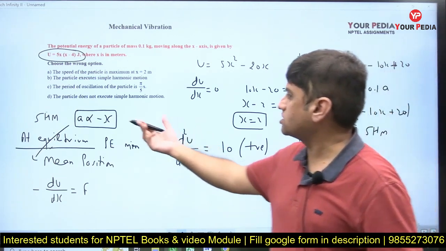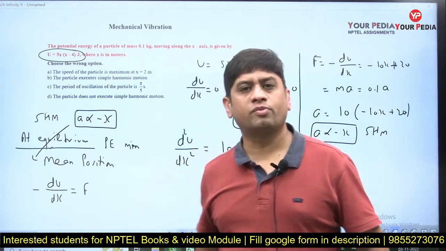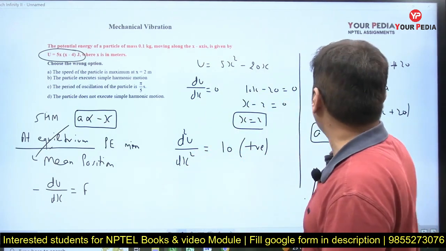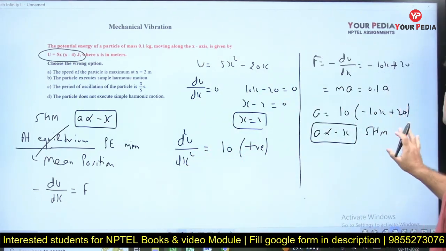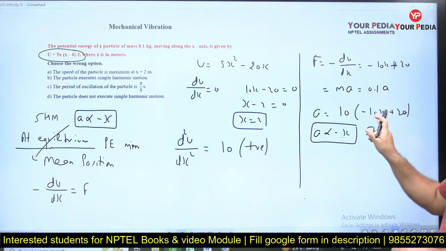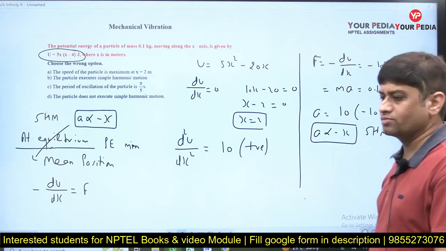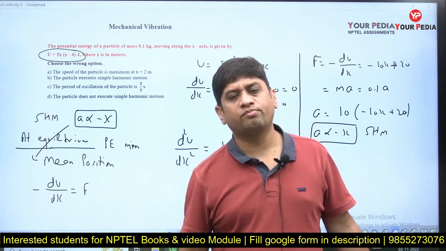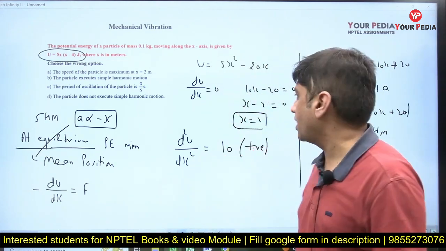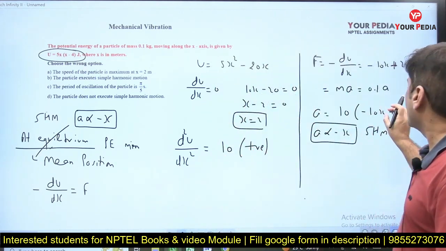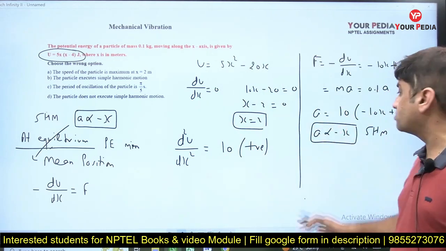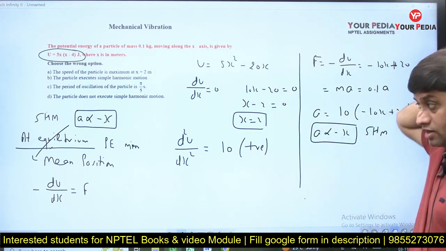We discussed what a simple harmonic motion is, that a should be proportional to minus of x. It is coming so in this particular case because we can write this as another variable, capital X or something. So it is proportional to minus of x. As x increases, acceleration also increases, but in the negative sense. That is the meaning of it.